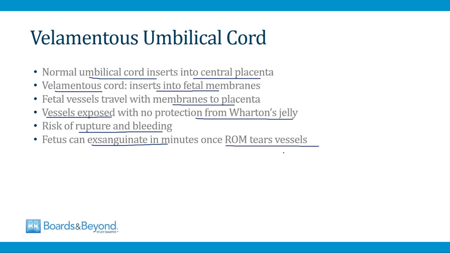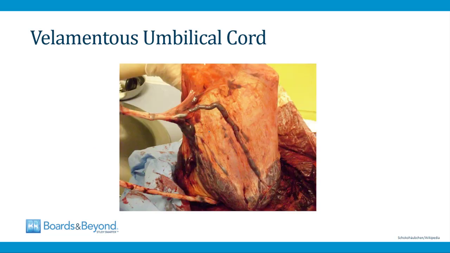and the fetus can exsanguinate in minutes once there's a rupture of membranes with a velamentous umbilical cord and these vessels are torn. And this is a picture of what a velamentous umbilical cord looks like. You can see the fetal vessels traveling within the membranes, and you can imagine that when these membranes rip or tear, they can tear this vessel, and that can very quickly lead to fetal demise.